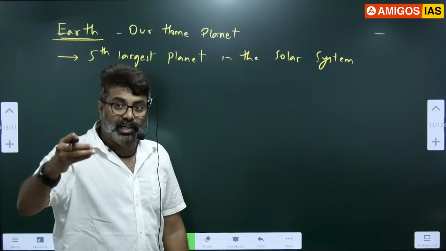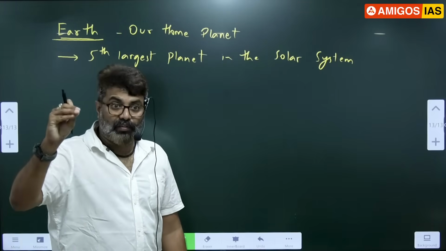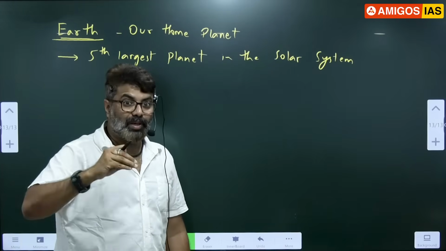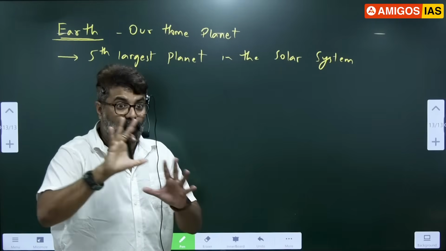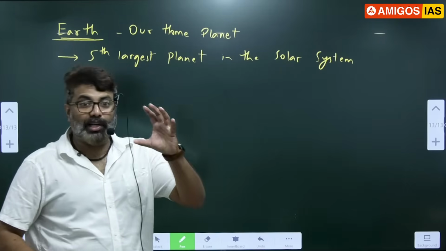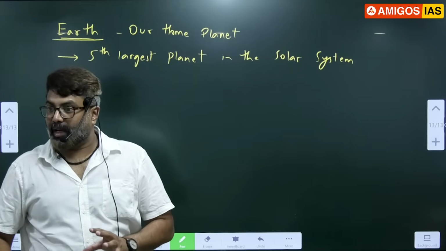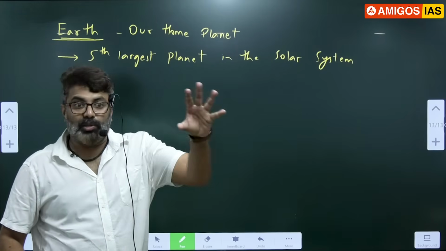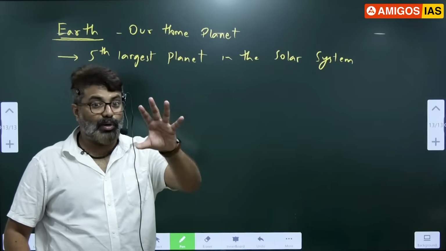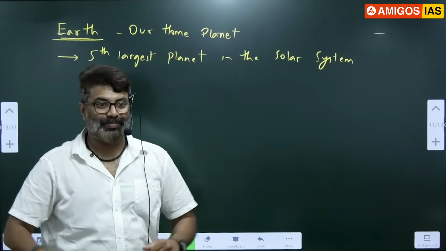Okay. Recently NASA has identified one exoplanet which is similar to Earth. Life might exist in that. They are not saying sure. They are not sure. They say some bacterial life they have found, like phytoplanktons, on the particular planet which is similar to Earth. But they don't have intelligent life like us.